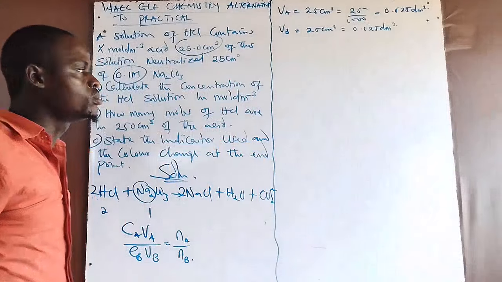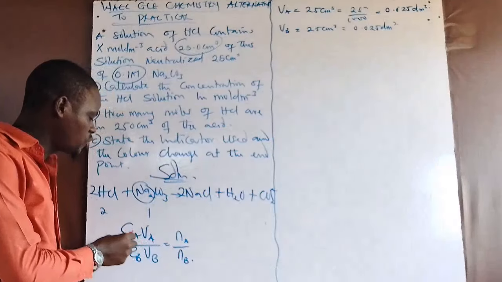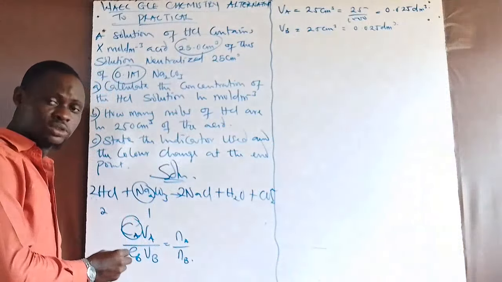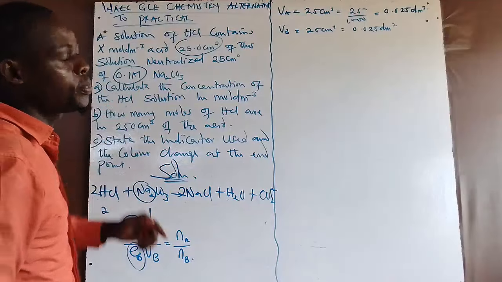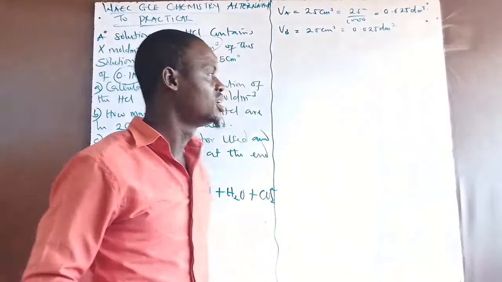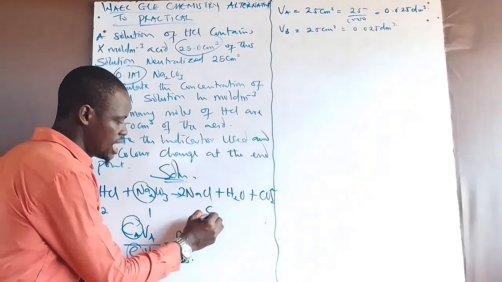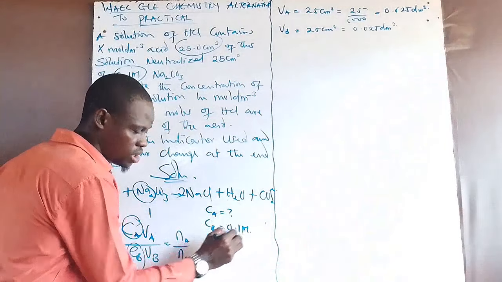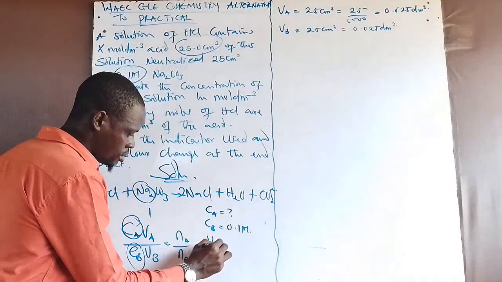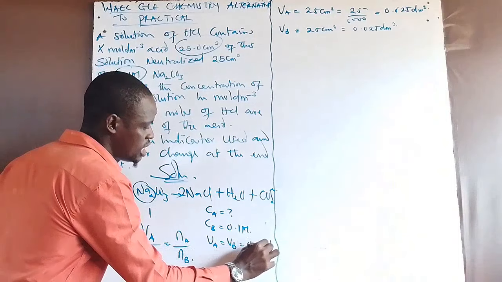Now, after getting the volume of the acid and the volume of the base, what is the next thing? The next thing is for you to calculate the concentration of the acid, whereby we know that the concentration of the base given to us is 0.1 molar. Now, how do we get the concentration of the acid? Substitute each of your values. My Ca is unknown, my Cb is 0.1 molar, and my Va is equal to my Vb, which is equal to 0.025 dm cube.